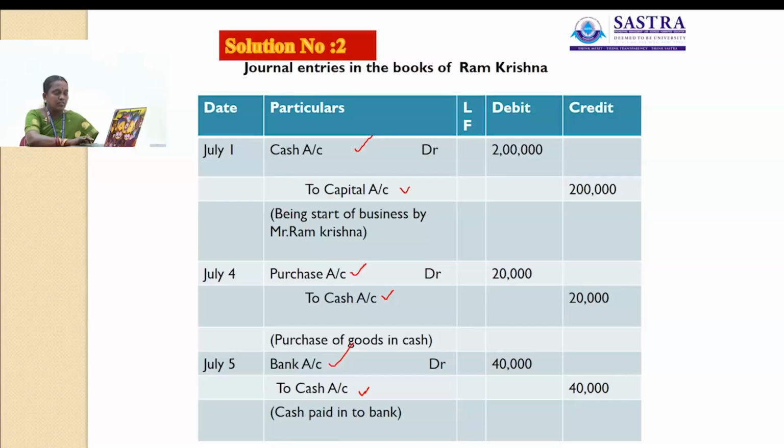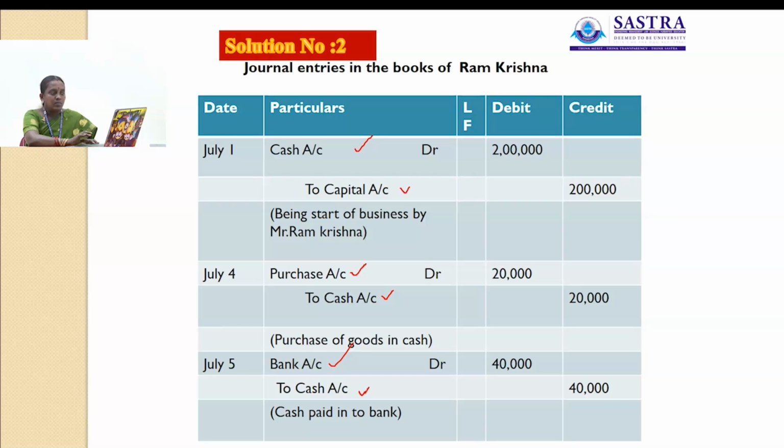Similarly, the first transaction, Ram Krishna started business with cash. So what are the accounts involved here? First one is cash account and another one is Ram Krishna capital account. Here cash account is a real account. Ram Krishna account is a personal account, because Ram Krishna introduced the amount of capital.